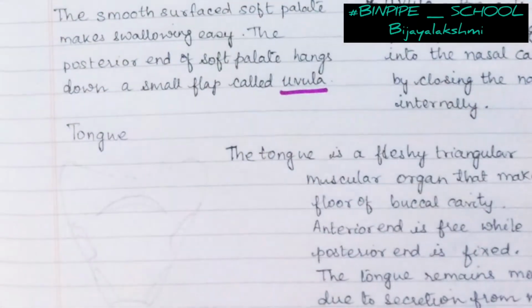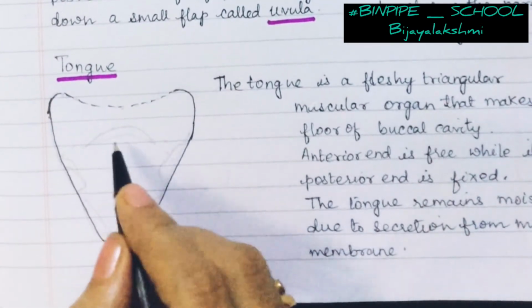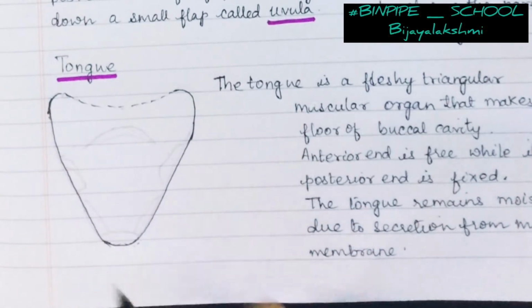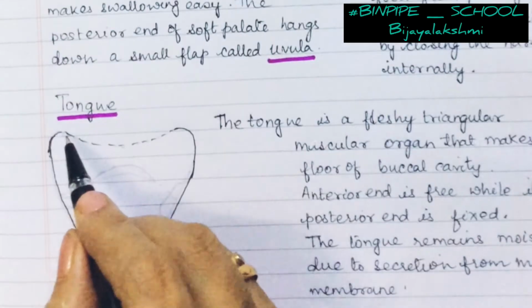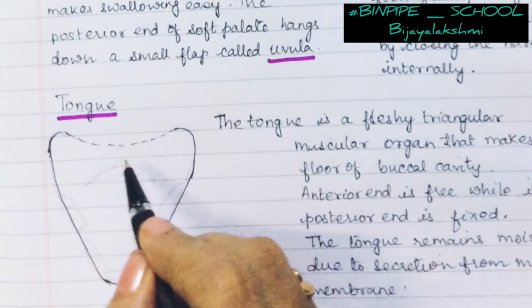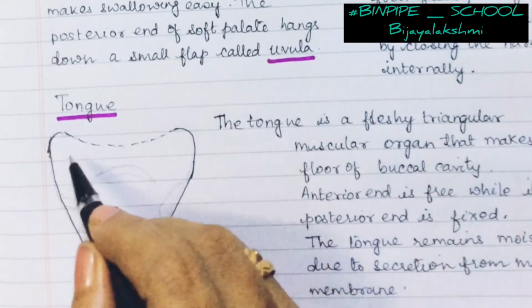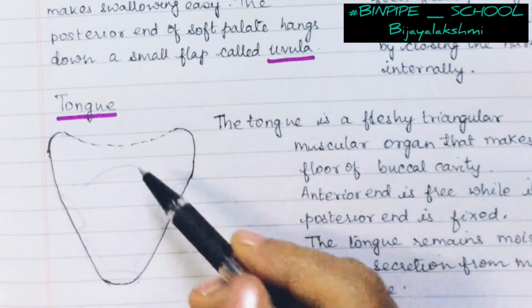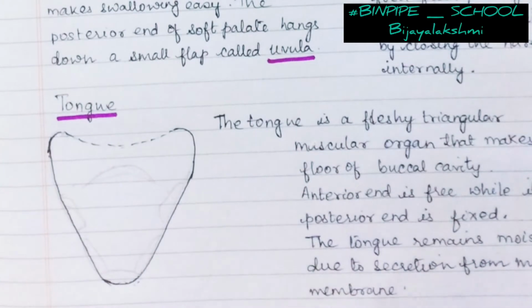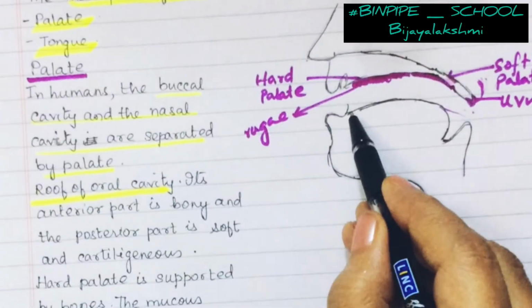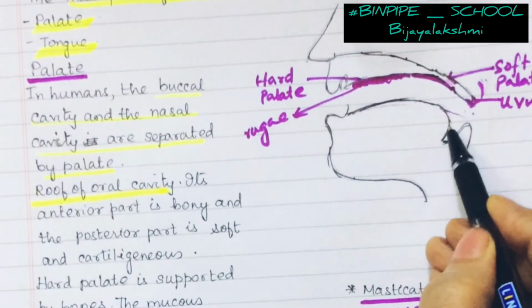Now next let us talk about the tongue. Now this tongue is a large muscular organ and it occupies most part of our oral cavity. The tongue is a fleshy, or you can say muscular, triangular-shaped, mobile organ, because it moves. At the anterior end it is free, whereas the posterior end is fixed. So here this part is the free part of the tongue and the back part is the fixed part.